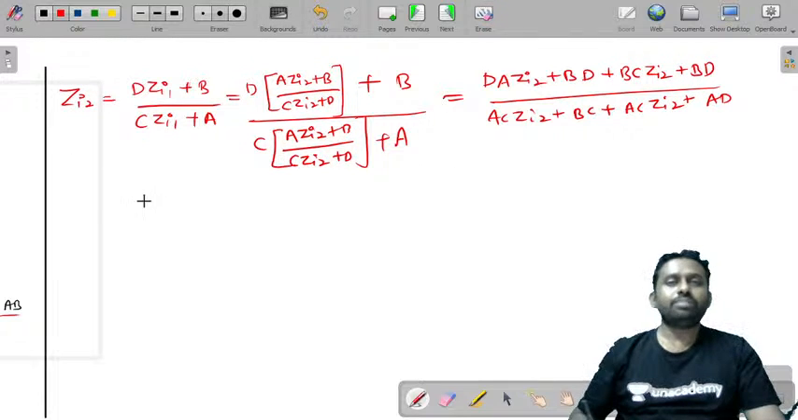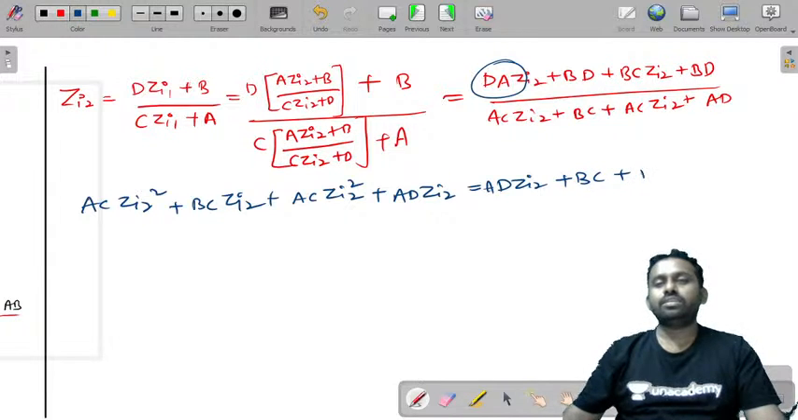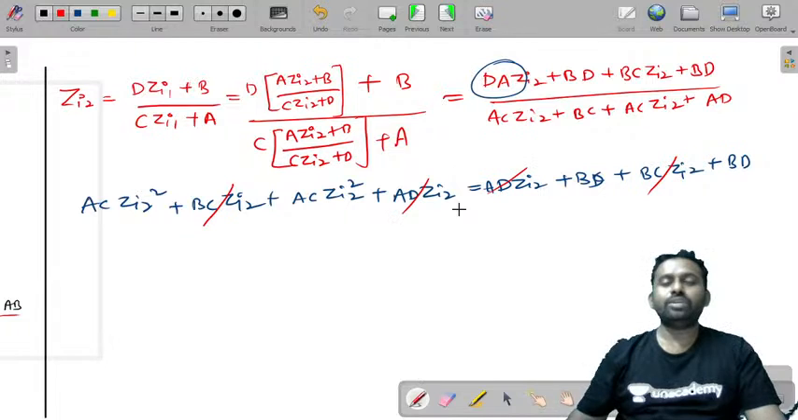Right? You can cross multiply them. So it is ACZI2 square plus BCZI2 plus ACZI2 square plus ADZI2 is equal to ADZI2, this part, is BC plus BCZI2 plus BD. Sorry, this is BD and BCZI2 plus BD. Now here if you observe, we can cancel these terms. BCZI2, BCZI2, ADZI2, ADZI2. What is that you got? 2ACZI2 square is equal to 2BD.